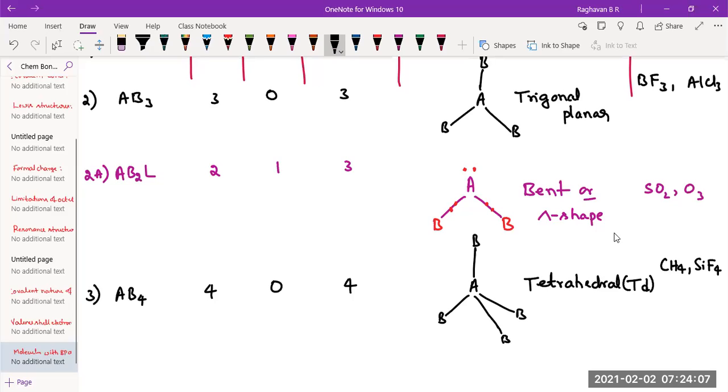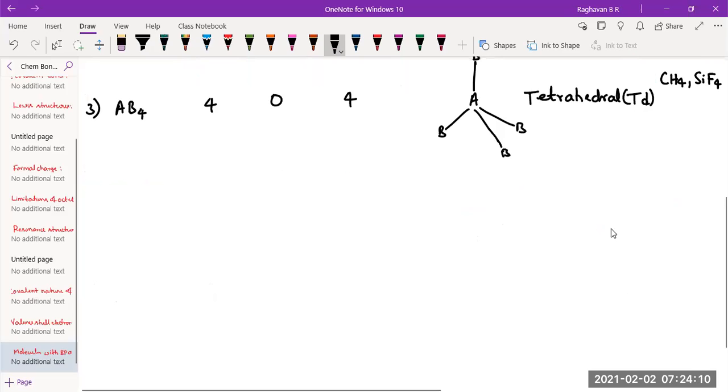In this regular geometry, if the molecule contains lone pair, then what would happen? Next we shall write now 3a. What is 3a? If one of the bond pair is a lone pair, then what would be the general formula of the molecule? AB3L, like that.